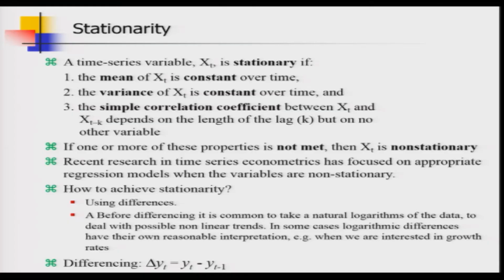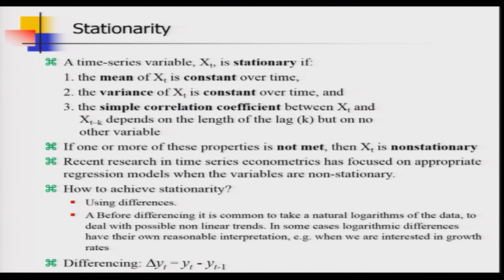So, without wasting time, let us have a look at the definition of stationarity. A time series variable x is stationary if three conditions are met. The first condition says the mean of x_t is constant over time.